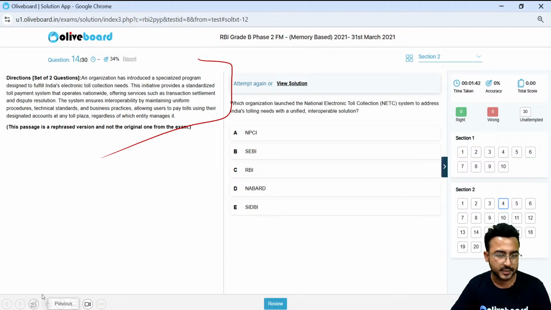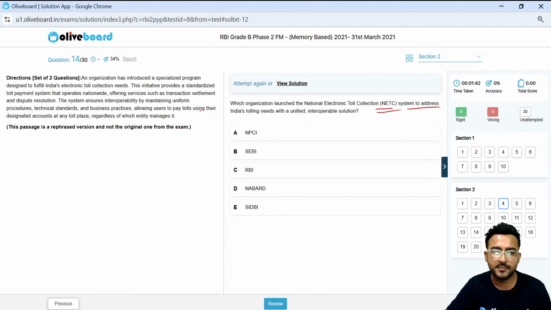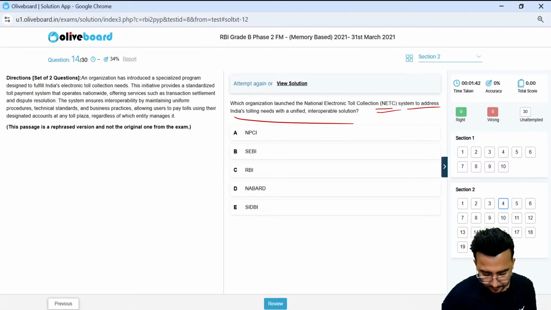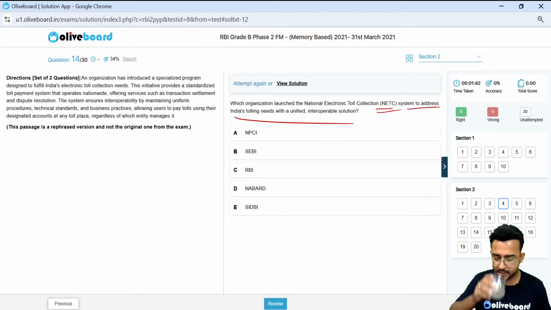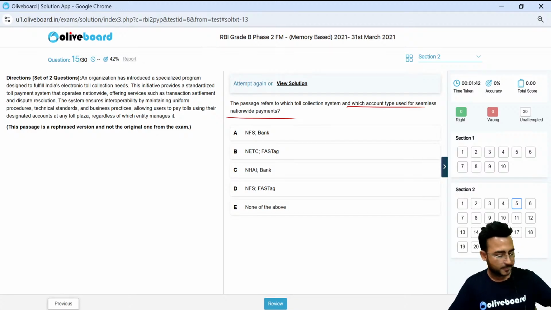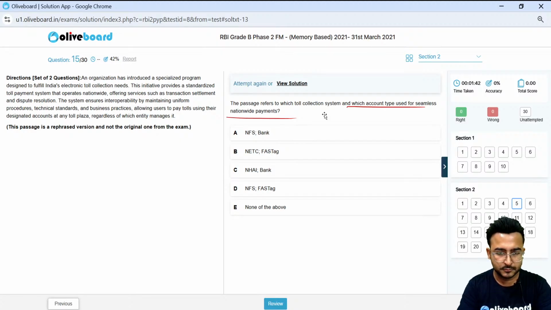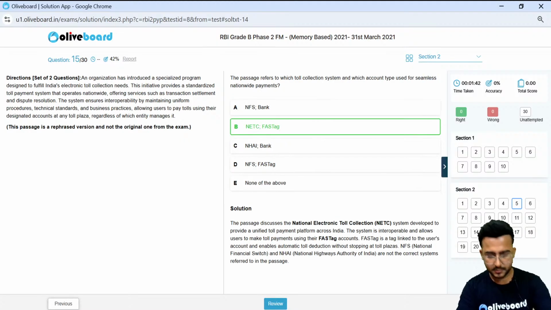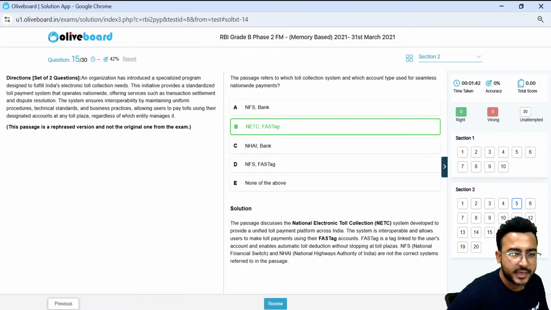Which organization launched the National Electronic Toll Collection system to address India's tolling needs with a unified interoperable solution? Quickly guys, in the comment section, what do you think is the correct choice? Yes, NPCI. Okay, option A, NPCI. Next one. The passage refers to which toll collection system, and which account type is used for seamless nationwide payments? NETC and FASTag.